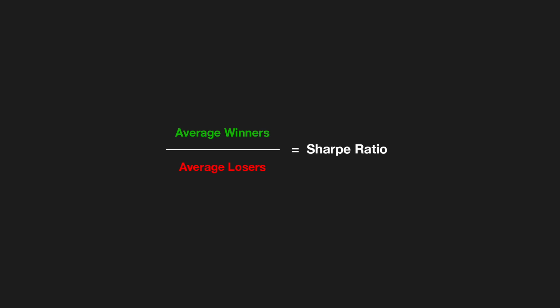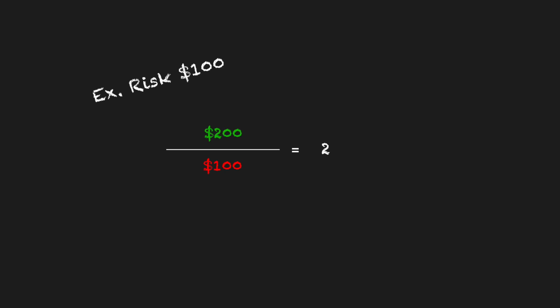Sharpe ratio shows how much more my winners make over my losers. And how I get that number is by simply dividing my average winners by my average losers in a dollar amount. So let's say I risk $100 per trade, and on my losing trades, I tend to lose the full risk of $100, but on my winning trades, I make $200. Then my Sharpe ratio equals out to 2.0, meaning my winners make 2 times more than my losers.